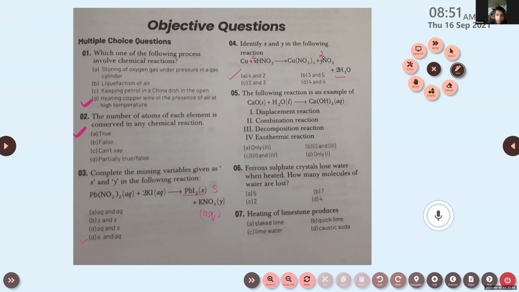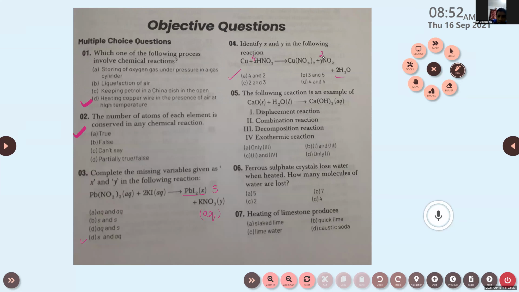Yes, ma'am. The following reaction is an example of CaO plus H2O gives Ca(OH)2. Here the reaction is calcium oxide reacting with water to form calcium hydroxide. And here the options are 1 displacement reaction, 2 combination reaction, 3 decomposition reaction, 4 exothermic reactions. And you have, yeah, tell me.